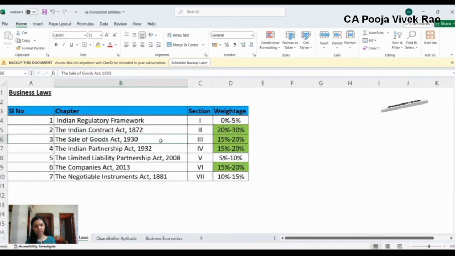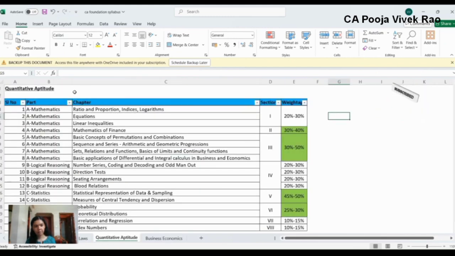And after covering this, you can start with the Sale of Goods Act or the Indian Partnership Act or the Companies Act. All these 3 chapters have been allocated 15% to 20% each. And then you can go ahead with the Negotiable Instruments Act, which has been allocated 10% to 15% weightage. And the last section will be the Limited Liability Partnership Act, which has been allocated 5% to 10%.